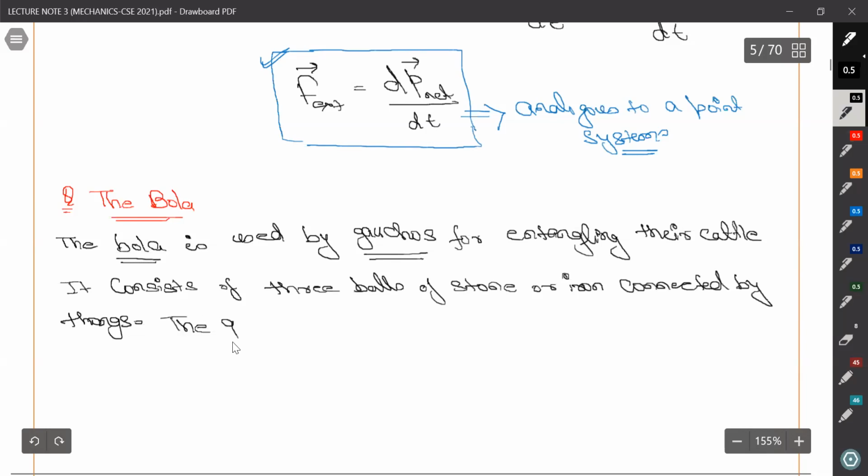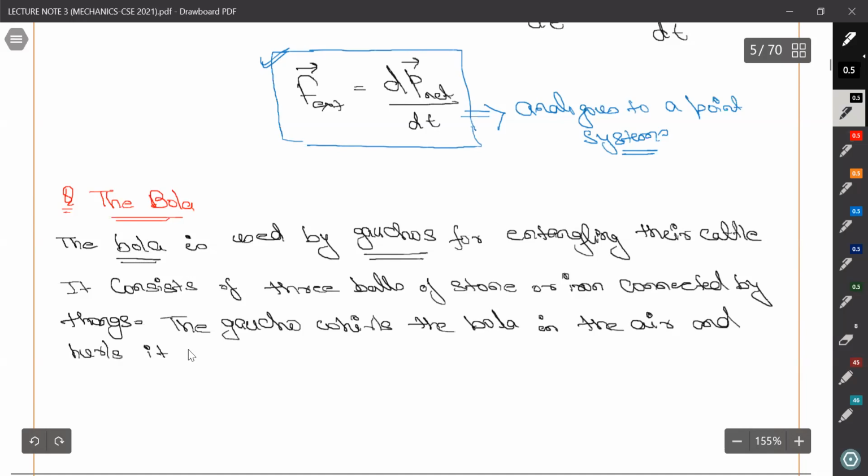What they do, the gauchos whirl the bola in the air and hurl it at the animal. What can we say about the motion?